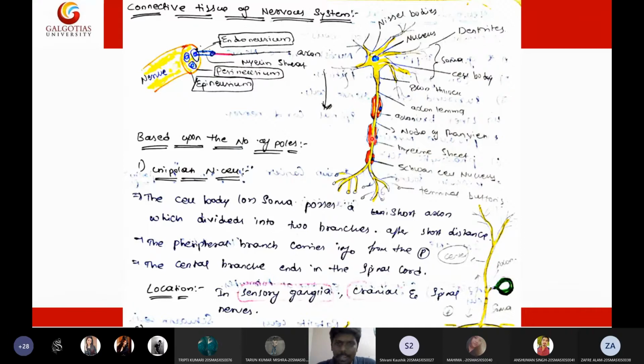Anyway, so this is a typical neuron structure, and the location of unipolar nerve cells is in the spinal cord, sensory ganglia, and the cranial nerves. So cranial nerves, spinal nerves, and sensory ganglia will have the unipolar nerve cells. Unipolar nerve cells will be present extensively in the spinal cord of humans. So this is all about the unipolar.